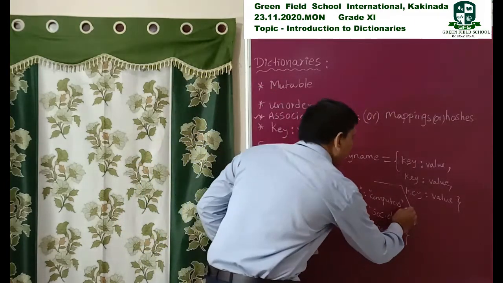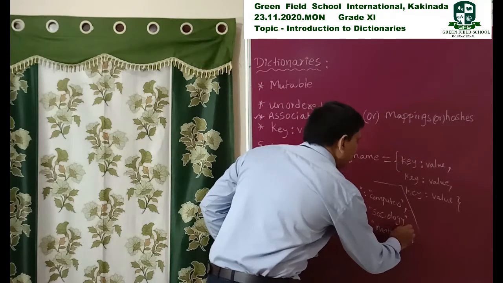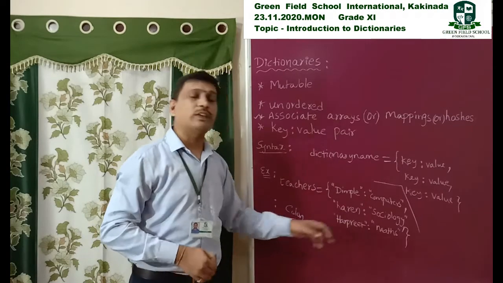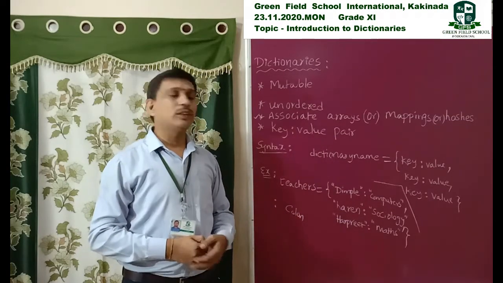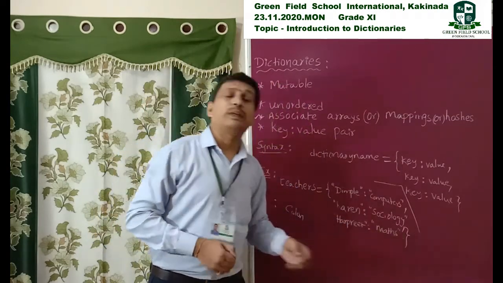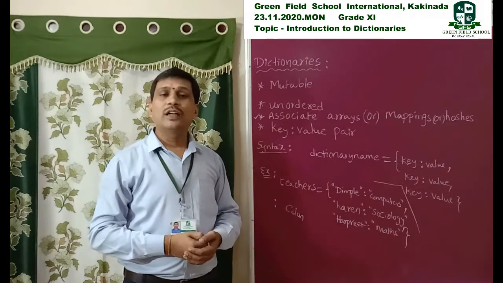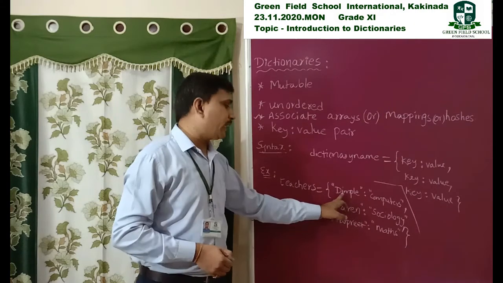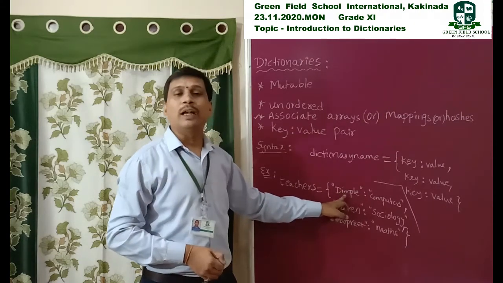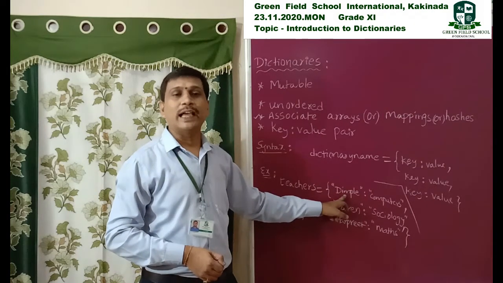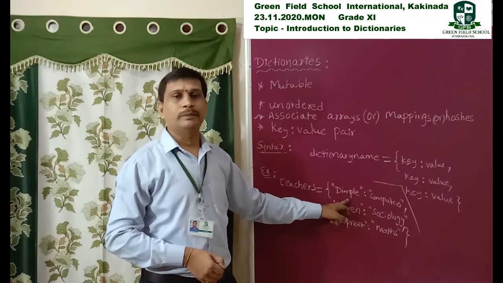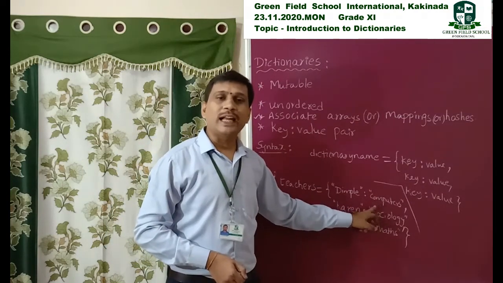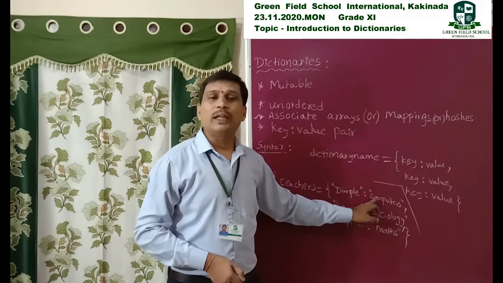Here I specify one comma, and here one comma. Why? Because this is one element, this is one element, and this is the last element. So for the last element, we do not specify any comma. See here, teachers is equal to, and the first teacher's name is Dimple. Dimple is the name of the teacher, and the value is the subject she taught, computer science.